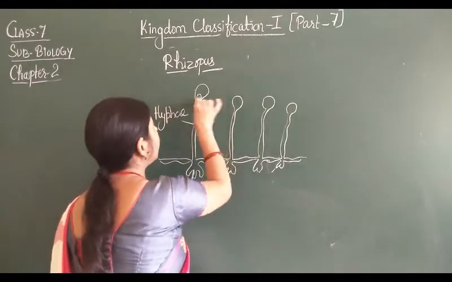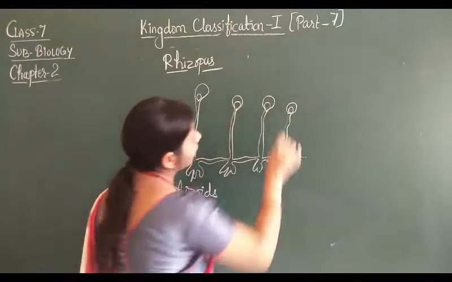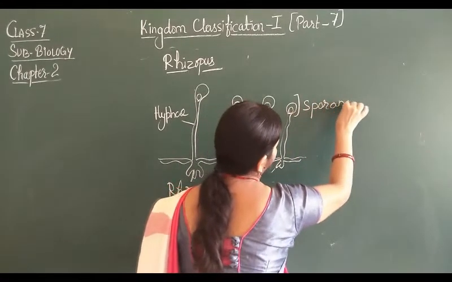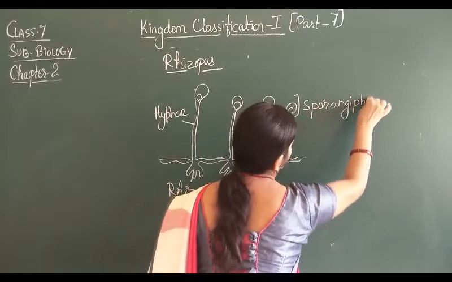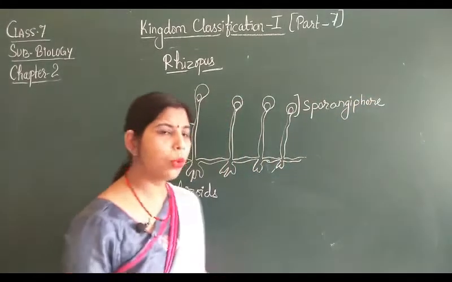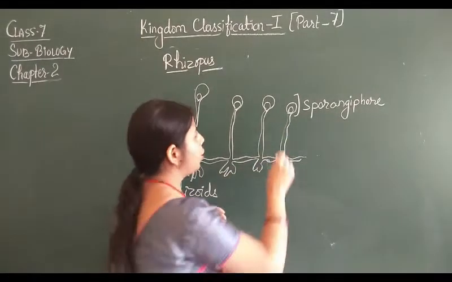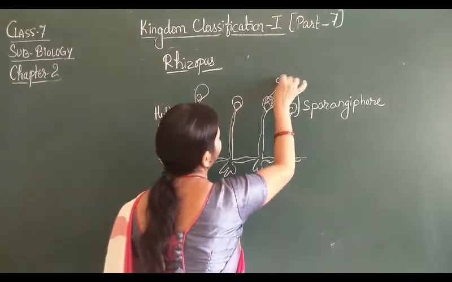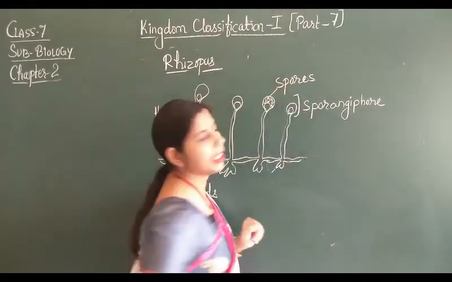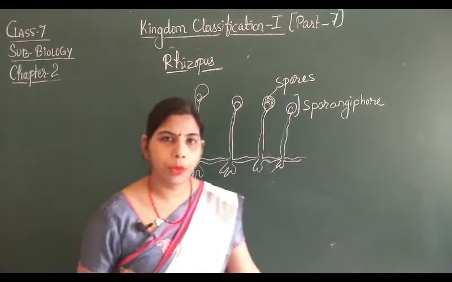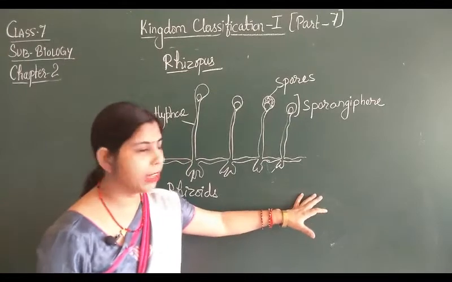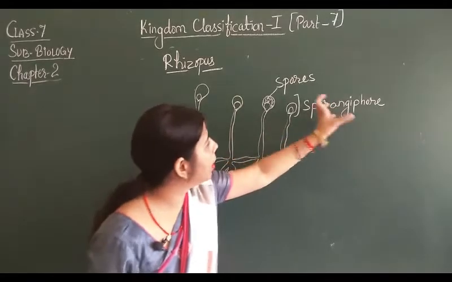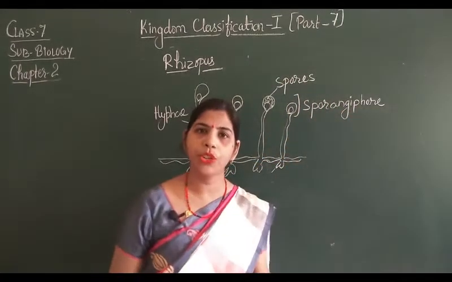Now this bulb like structure is known as sporangiophore. Why these are known as sporangiophore? Because this sporangiophore having the round dotted structure which are known as spores. These spores are responsible for the reproduction in the Rhizopus. That's why it is also called sporangium, and because it bears the spores, that's why it is known as the sporangiophores.